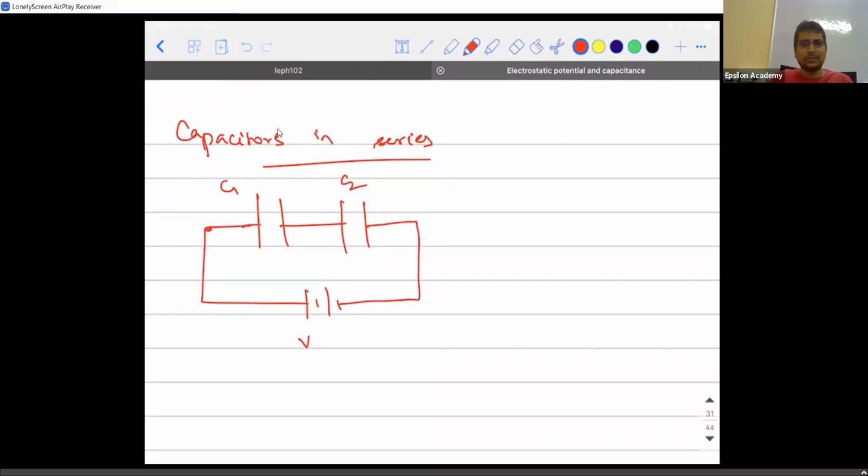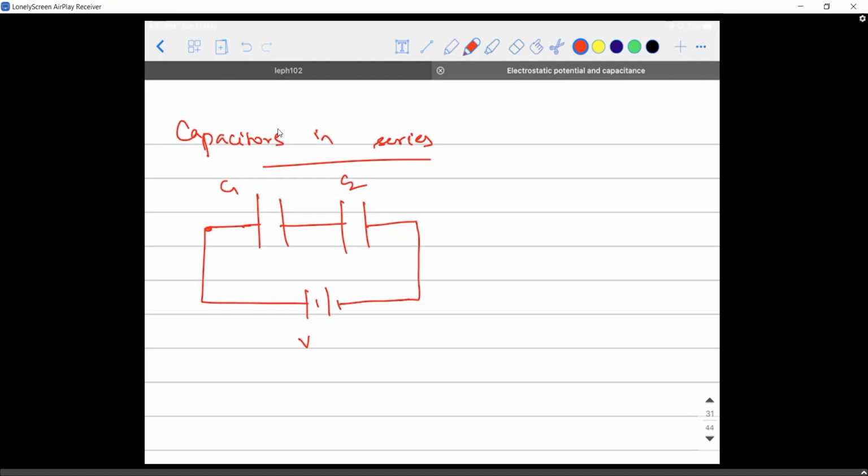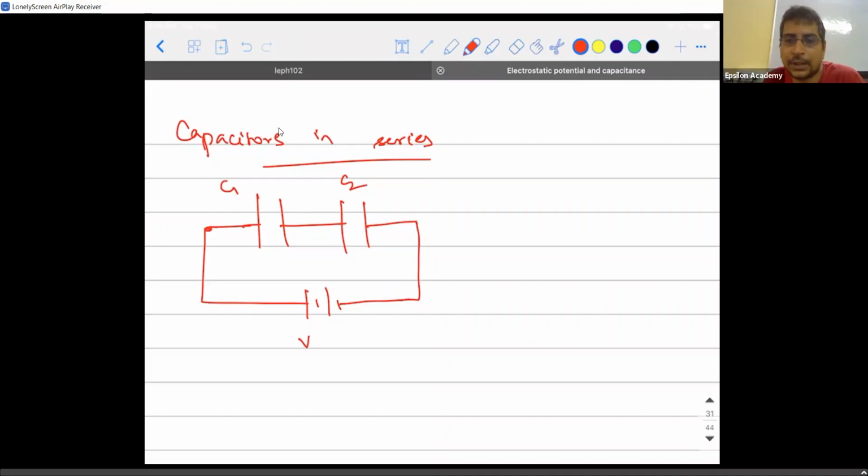But is the diagrammatic way of explanation satisfying you? If I draw a diagram and say that this is a series combination, you cannot obviously accept it, right? We need to have a definition for it. You're able to understand what I mean by definition. So we need a proper definition. When can we say the capacitors are connected in series? The potential difference is same at every point. Potential difference is always same for parallel connection.